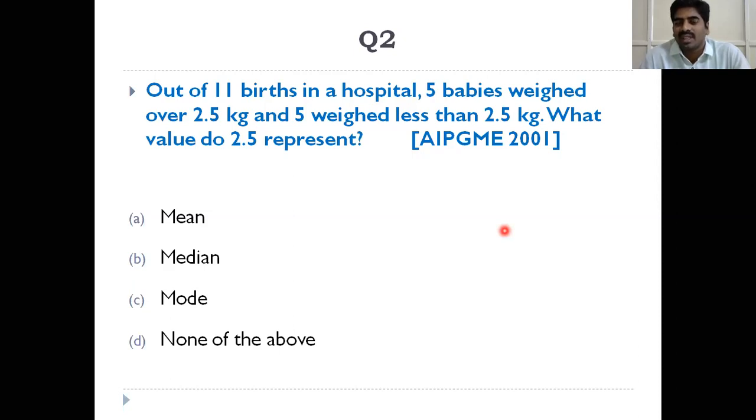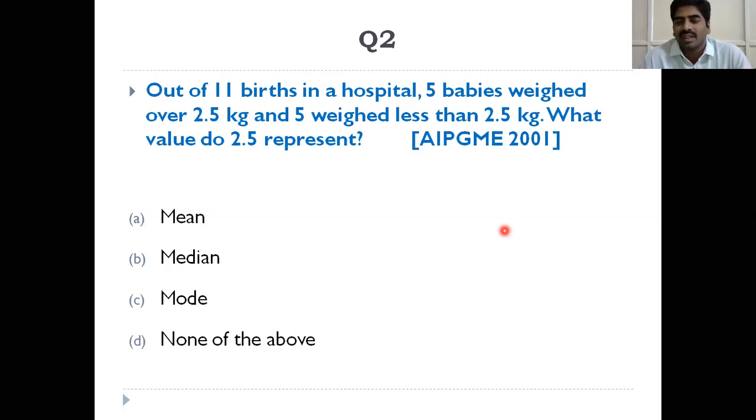Total 11 members are there, 2.5 in the middle, 5 observations below the 2.5 and 5 observations above the 2.5. That means 2.5 is at the middle. Middle means median. We are representing here position. Middle is median. 11 observations, the middle one is 2.5.